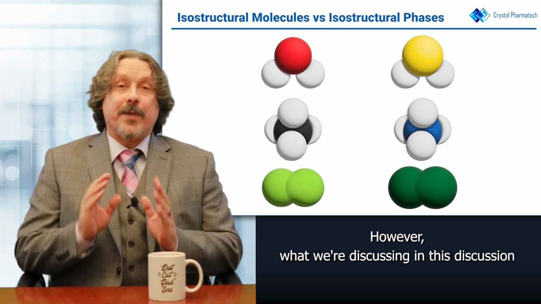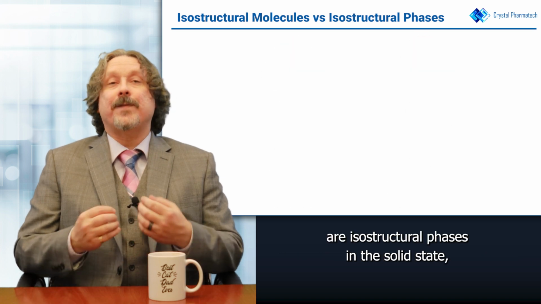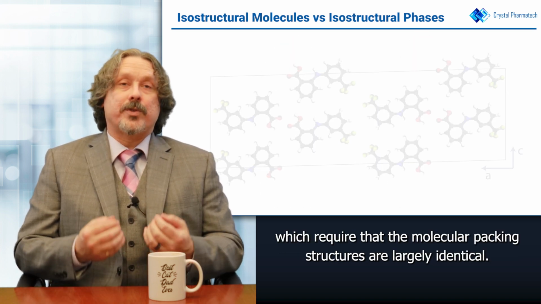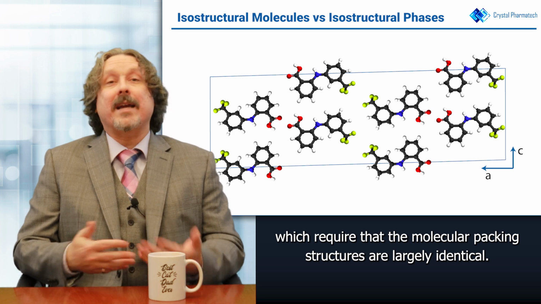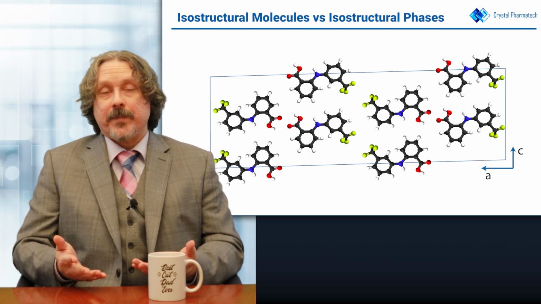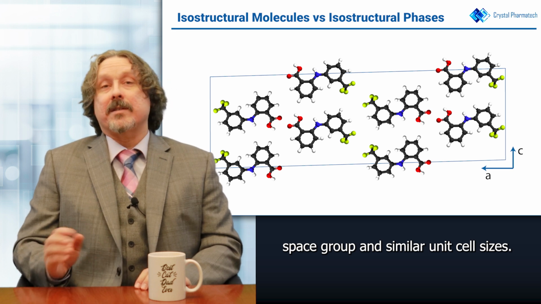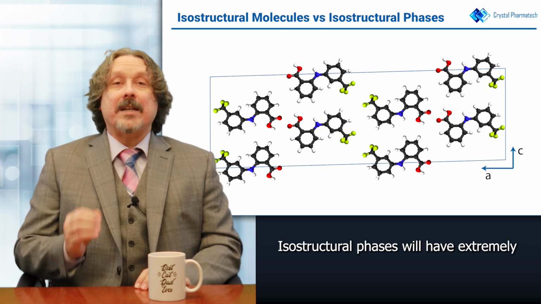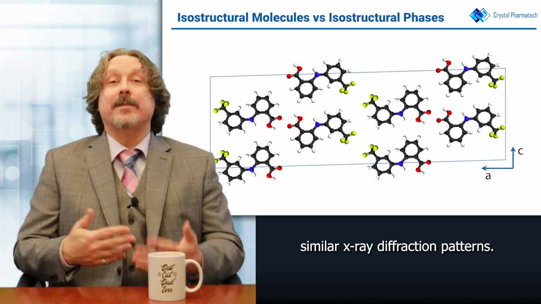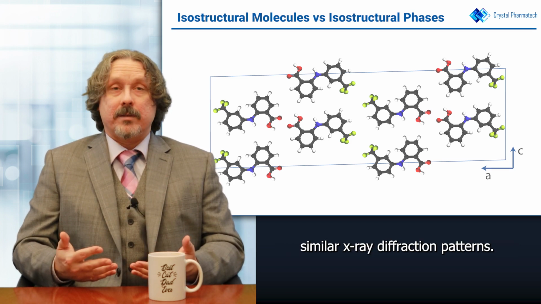However, what we're discussing in this discussion are isostructural phases in the solid state, which require that the molecular packing structures are largely identical. This usually means the same space group and similar unit cell sizes. Isostructural phases will have extremely similar X-ray diffraction patterns.